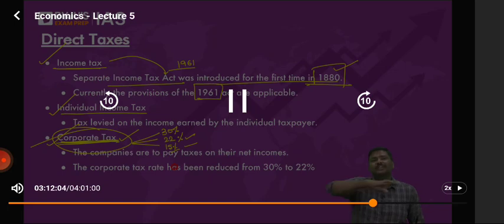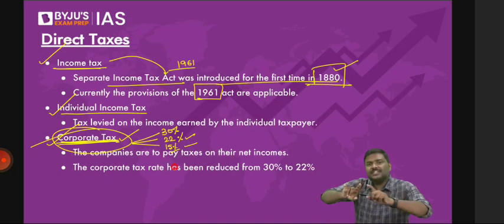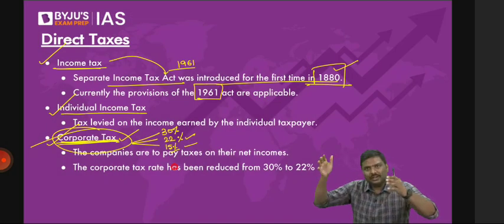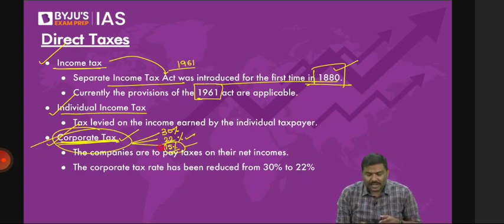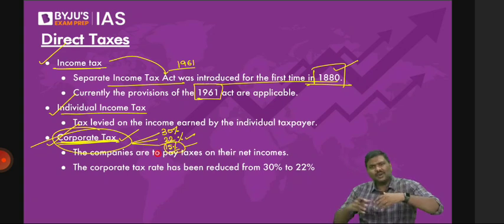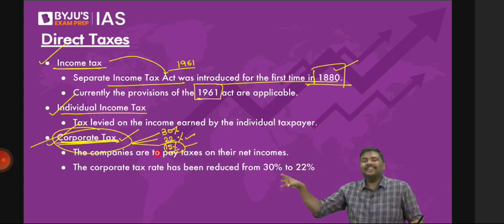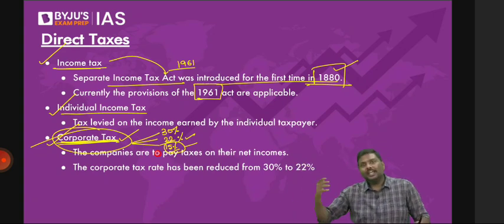For example, imagine you're setting up a manufacturing facility, a production facility. The government says, if you start manufacturing in the next 1 year, in fact, in the budget it has been announced now, if you start producing the goods by the end of the next 1 year, I will allow you to pay corporate taxes at 15%. So I hope you understand this facility is not available to everyone in India. Only for some entities or companies, in order to promote new investment, establishing of new companies and manufacturing, the government might use this policy.